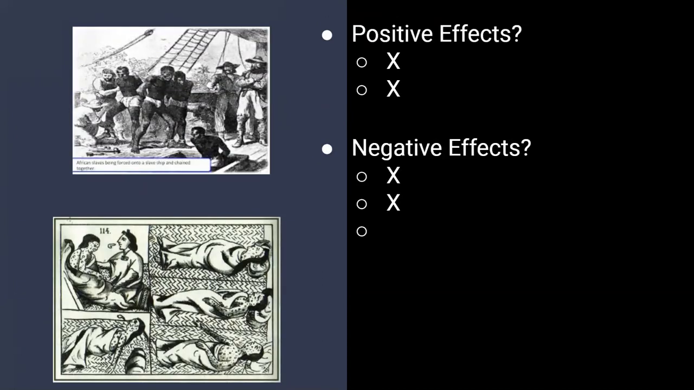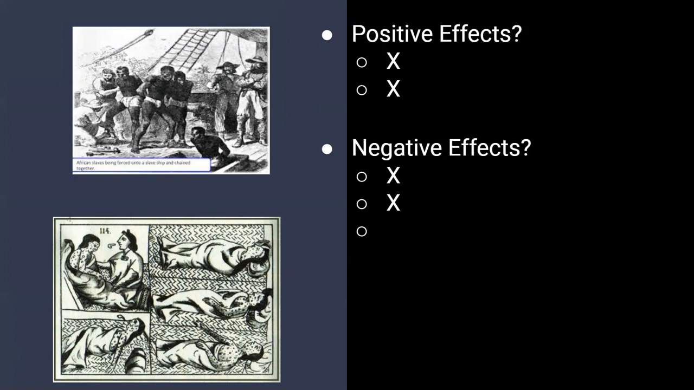So what are some positive effects, if any, of the Columbian Exchange? The only truly positive effects of the Columbian Exchange are that it brought new food and animals to Europe and the Americas. That's your first thing. And the second thing is that it brought new technology, I guess you could say, to the Americas, such as the plow.